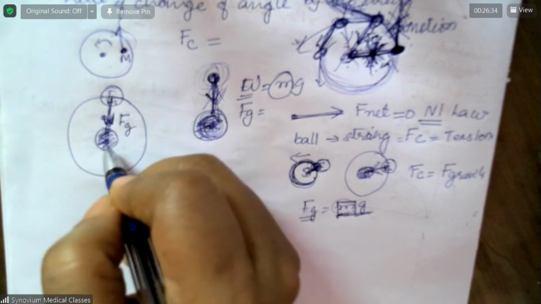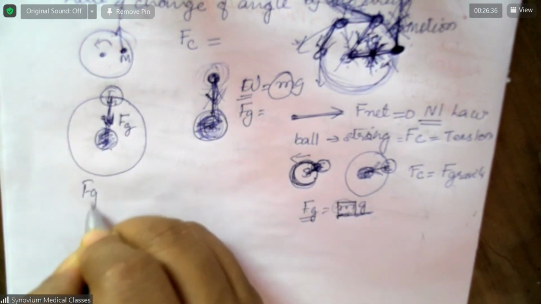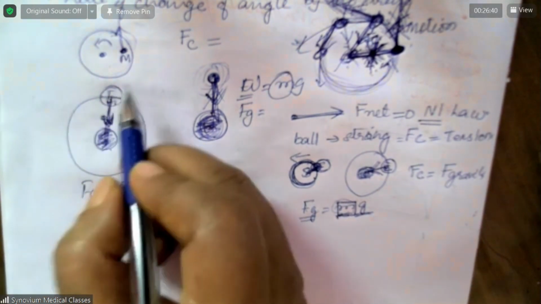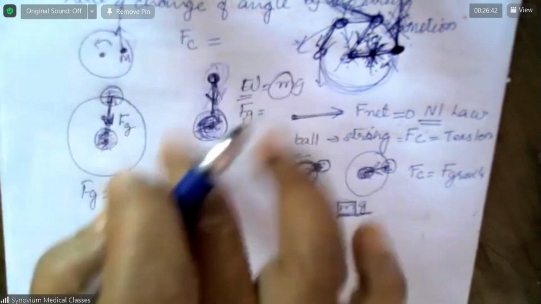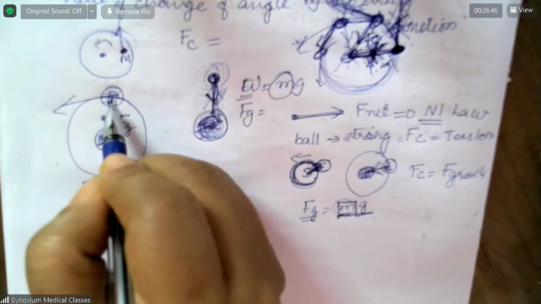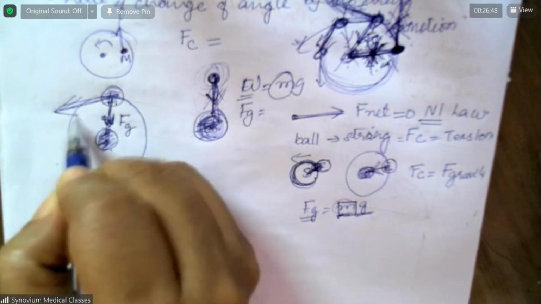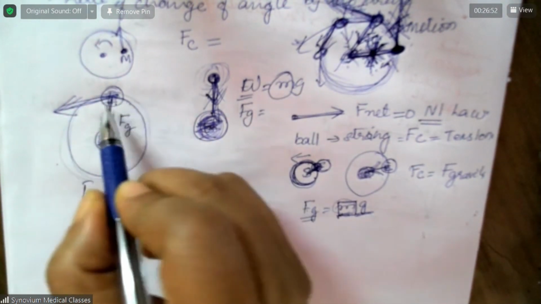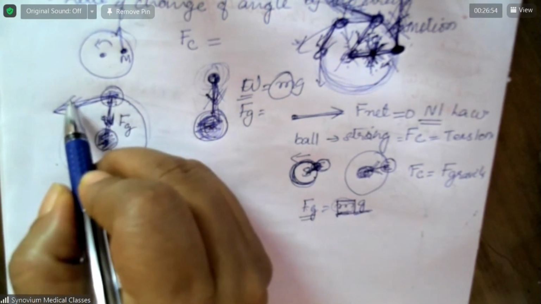So it is the force of gravity acting as the centripetal force, plus the earth is always rotating. Earth has a velocity this way. Earth is always moving, revolving around the sun.